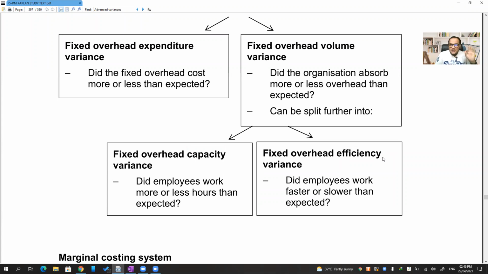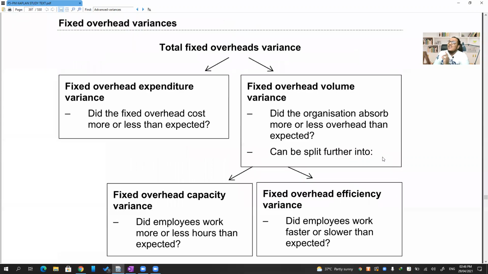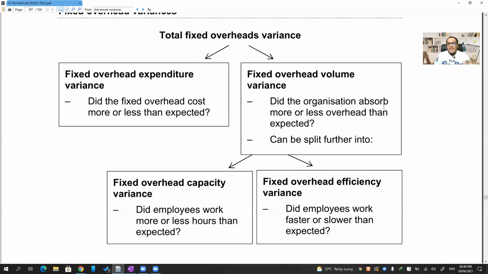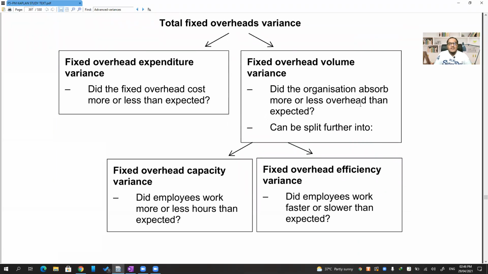Now, if you think very carefully, pay complete attention here. If I'm following a marginal costing system in my company, do I have the concept of absorption?